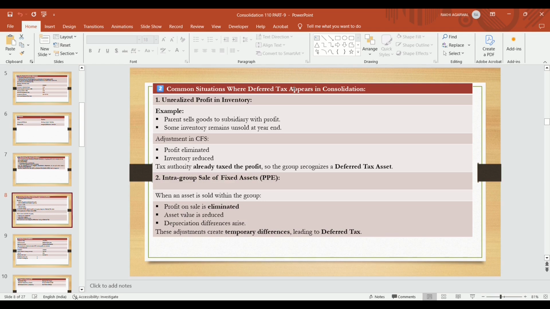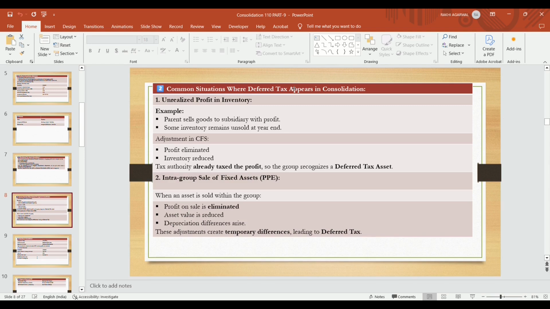If stock is lying in the subsidiary's books at the year end, the closing inventory is to be eliminated from the subsidiary's books and the profit is eliminated from the parent's books. Adjustments: profit is eliminated in the parent's book when we prepare CFS, and inventory is reduced in the subsidiary's book. The tax authority has already taxed the profit, so the group recognizes a deferred tax asset. We had paid extra tax on that, so it creates a deferred tax asset.